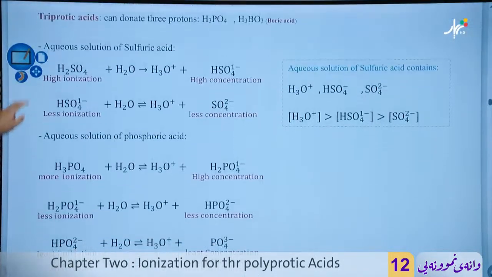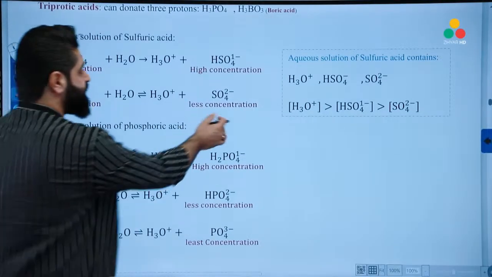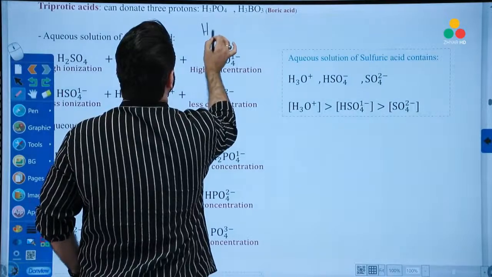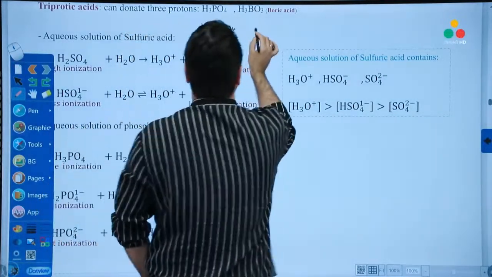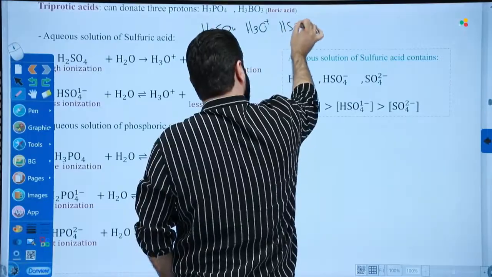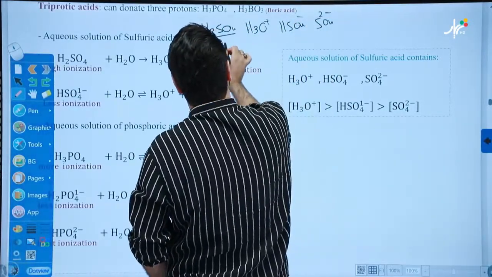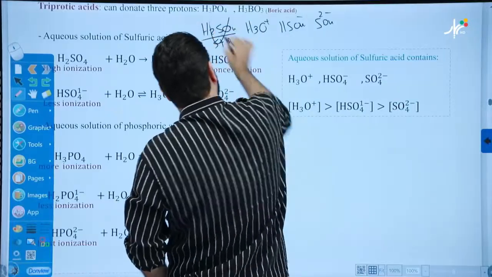Now, an aqueous solution of sulfuric acid, H2SO4, contains what? The first ion is H3O, then HSO4 negative, then SO4 negative 2. Because it's a strong acid, it will disappear.